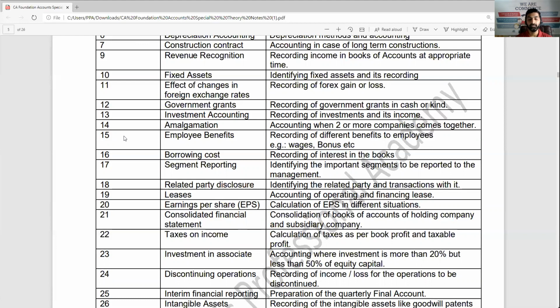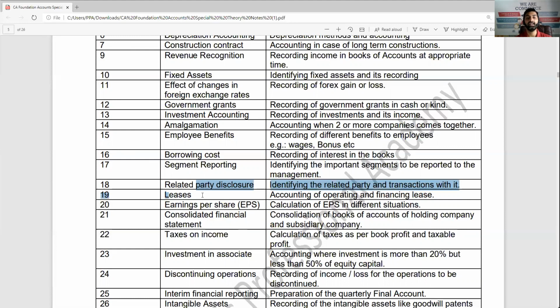AS18 related party disclosure, when your related parties are involved in your transaction. For example, when a person pays salary to his wife, or the wife pays salary to the husband for the same business, it is related party. Or when holding company, subsidiary company comes in, it's a related party. How to record it? AS18.